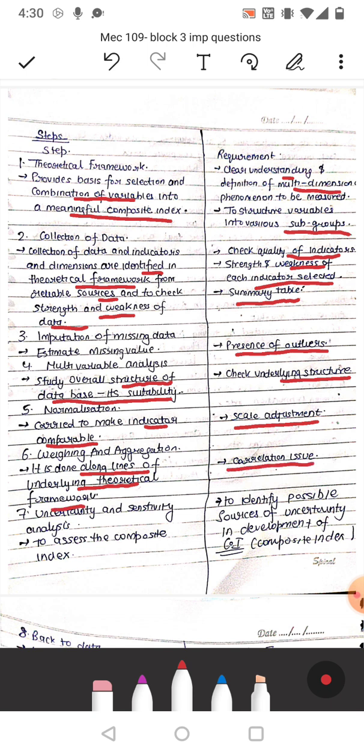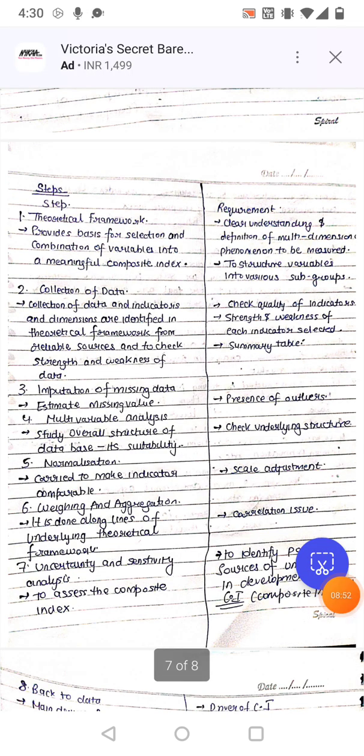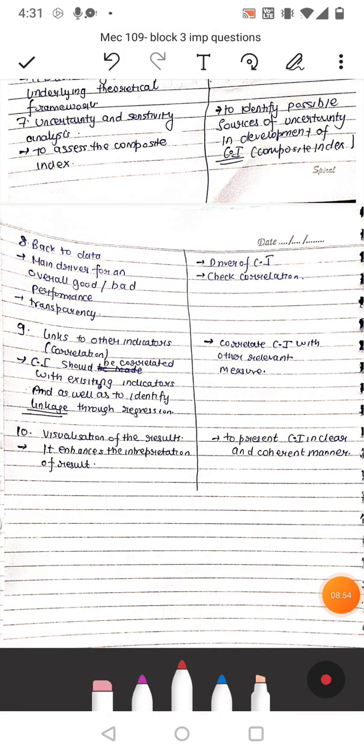Seventh is uncertainty and sensitivity analysis to assess the composite index, and requirement is to identify possible sources of uncertainty in development of composite index. We have discussed the 7 steps. Now we'll discuss the next. Next step is to go back to the main data, that is, the main driver of overall good or bad performance, that displays the transparency. Okay, driver of composite index, check correlation, that is the requirement.